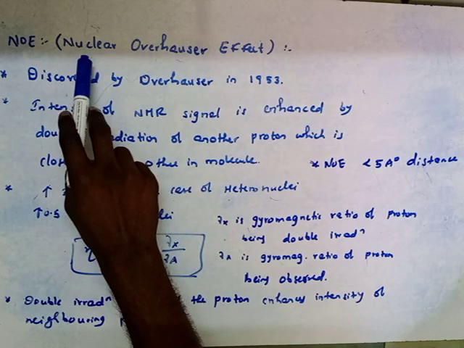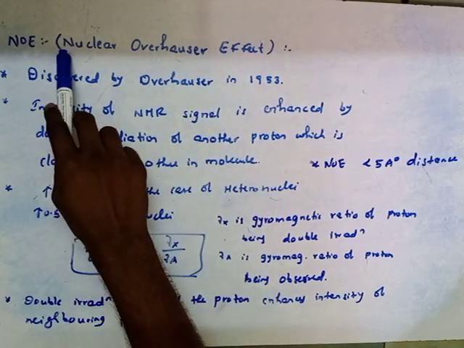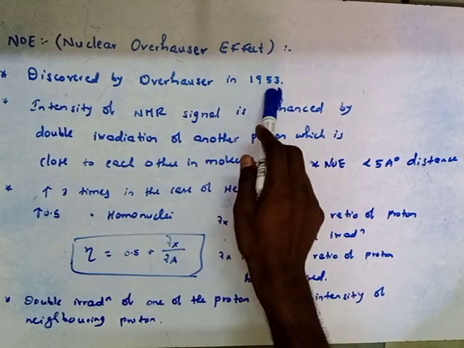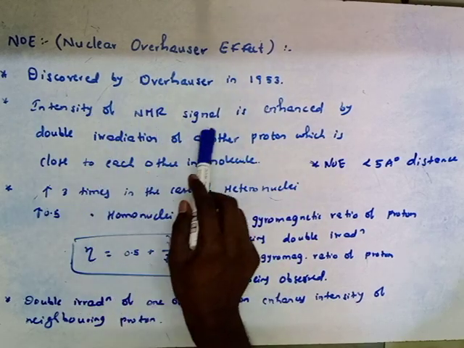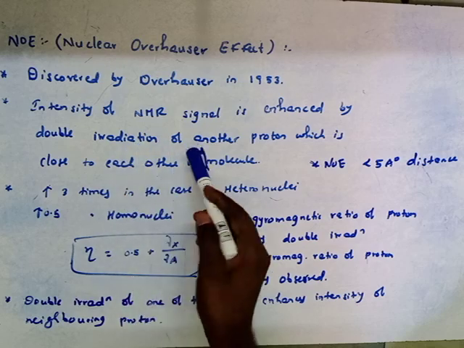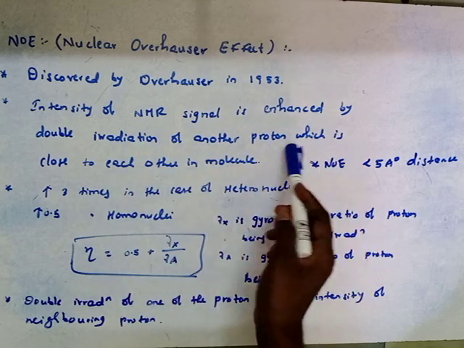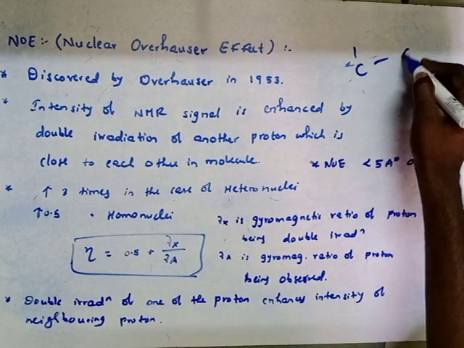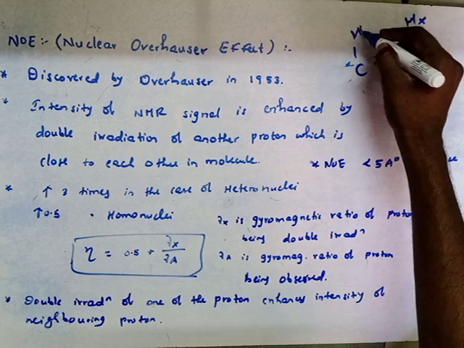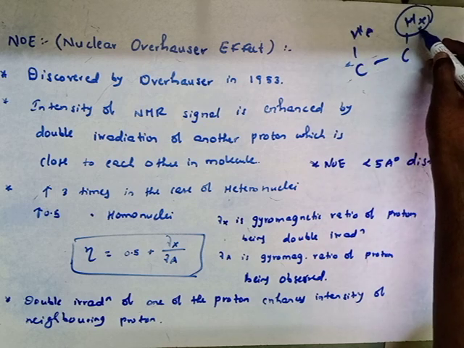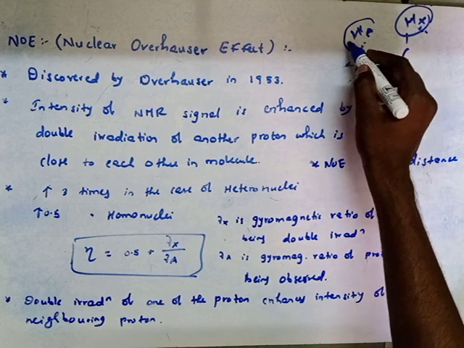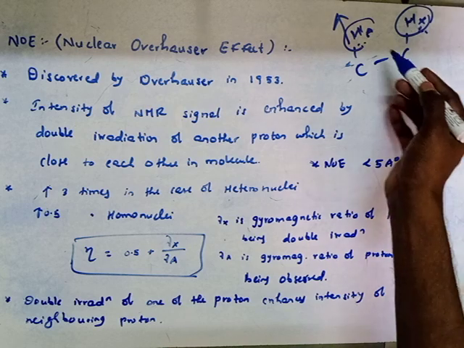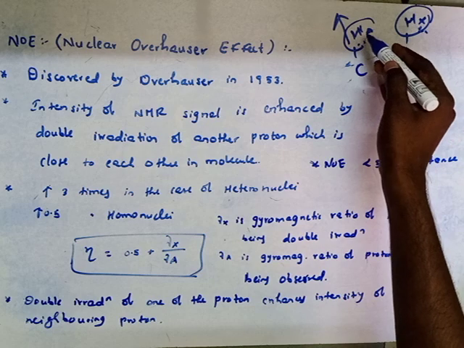Now we are discussing the nuclear Overhauser effect, that is NOE. NOE was discovered by Overhauser in 1953, and in this technique the intensity of the NMR signal is enhanced by double irradiation of another proton. If there are two types of protons in very close proximity to each other, then double irradiation of one proton increases the signal intensity of the other proton, where double irradiation of the HX proton will enhance the signal of the HA proton.